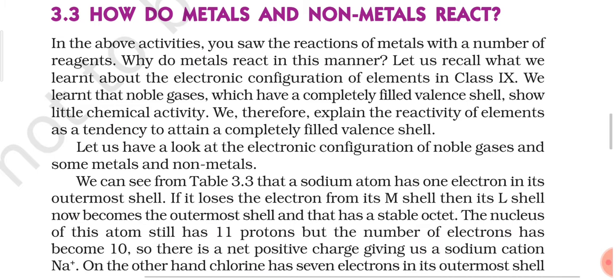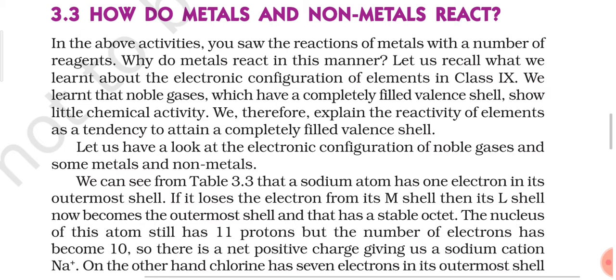Let us have a look at the electronic configuration of noble gases and some metals and non-metals, which is given in table 3.3. We can see from table 3.3 that a sodium atom has one electron in its outermost shell. If it loses the electron from its M shell, then its L shell becomes the outermost shell, and that has a stable octet. The atomic number of sodium is 11, so the number of electrons in sodium is also 11. When writing the electronic configuration, it will be 2, 8, 1.